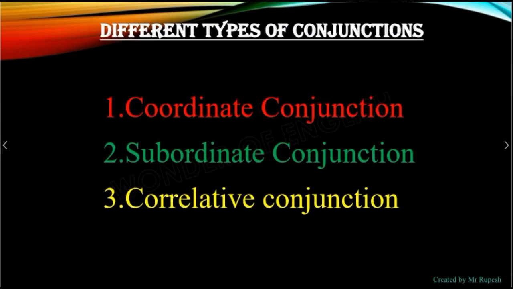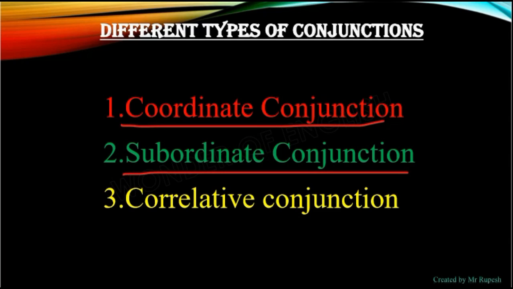So different types of conjunctions we have to understand. There are three mainly: coordinate conjunction, subordinate conjunction. These two are very common with all of us, and the third one we have to do in higher studies, but right now you can understand the concept, and if you want to apply it, you can. Correlative conjunction.